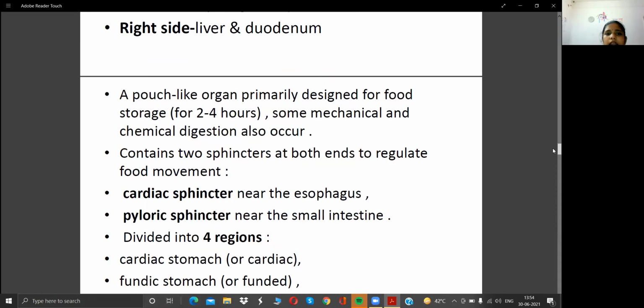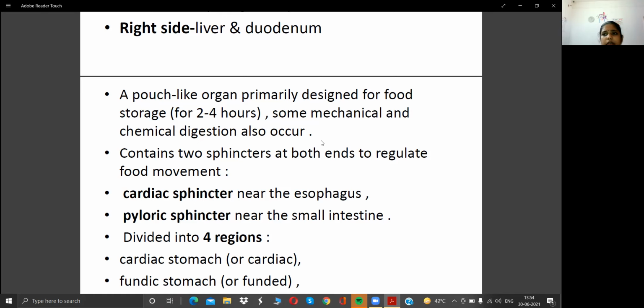You can see the pouch-like organ primarily designed for food storage; some mechanical and chemical digestion also occur. The stomach is a pouch-like structure designed for food storage, and it also helps with mechanical and chemical digestion of the food. It contains 2 sphincters at both ends to regulate food movement. First is the cardiac sphincter near the esophagus, and next is the pyloric sphincter near the small intestine.